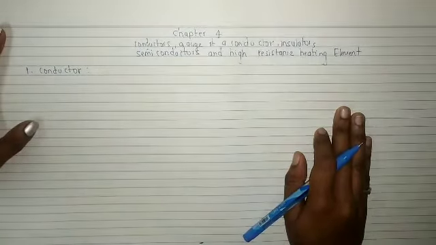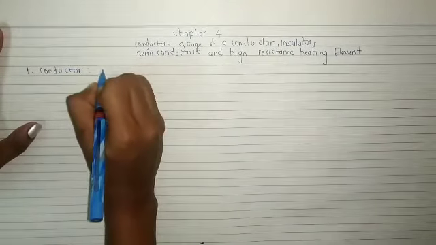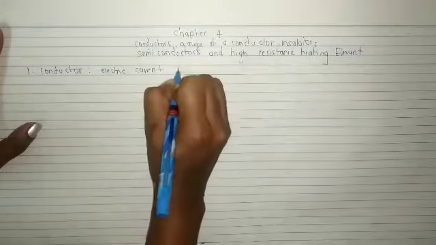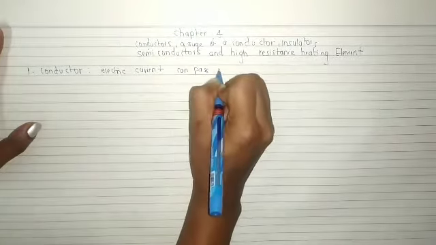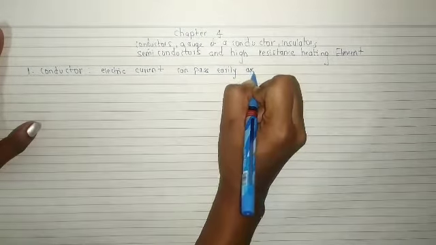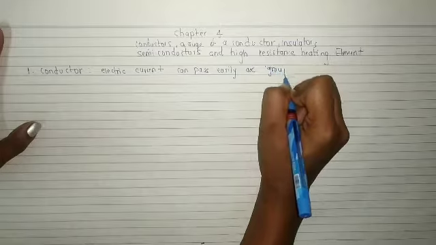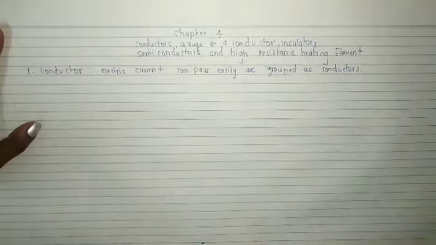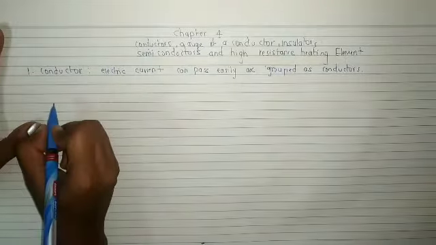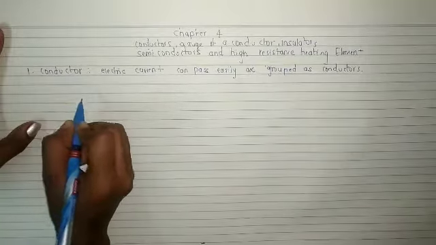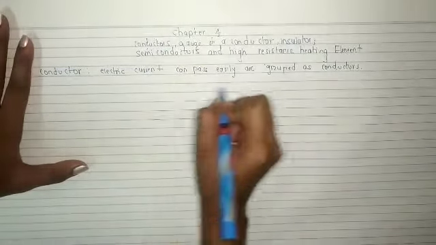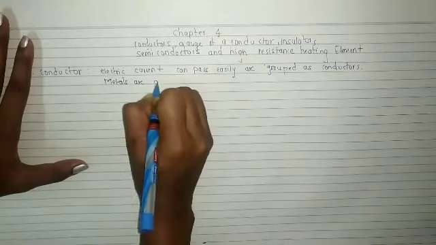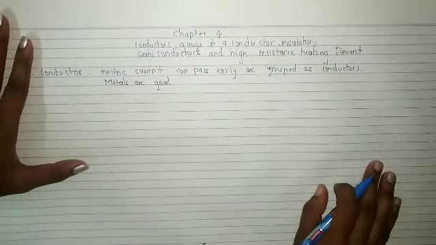The substance through which electric current can pass easily are grouped as conductors. Most of the metals are good conductors of electricity.